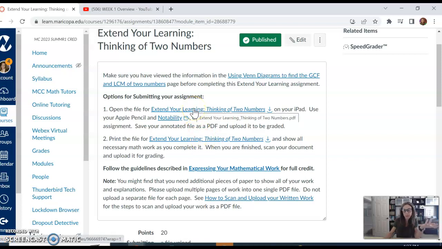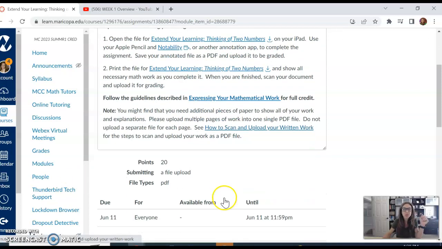Or if you have an iPad and you're comfortable using it, you could be on your iPad in this assignment right here, opening up this file and using your markup tool or using an external app, meaning another app on your iPad, such as Notability, and then using your Apple Pencil to fill it out. And then when you save it on your iPad, it's already a PDF. So it's completely paperless that way. I will post another video to show you how to do that on your iPad. Or like I said, Thunderbird Tech Support could show you in a few minutes if you would just log in right there and start a quick chat with them. And then again, here's the instructions for scanning and uploading.